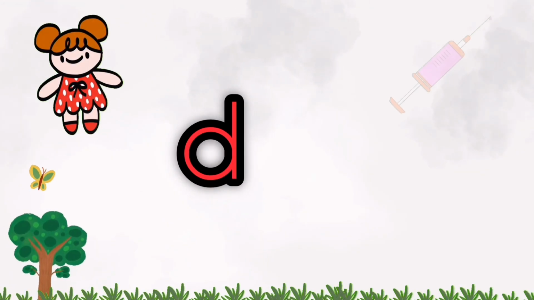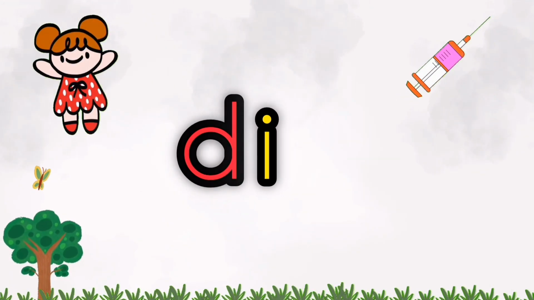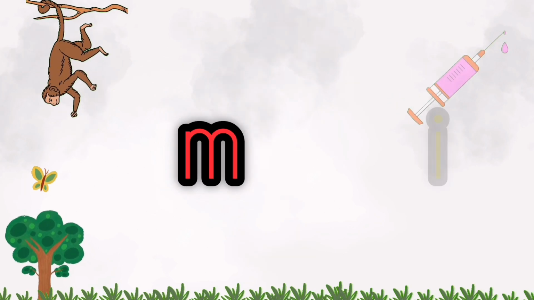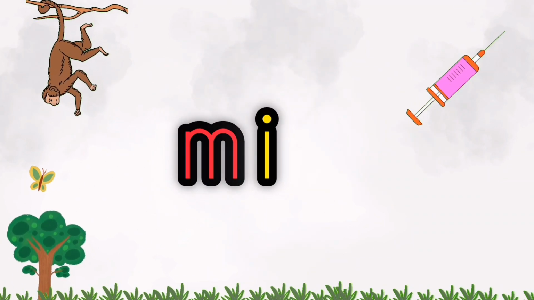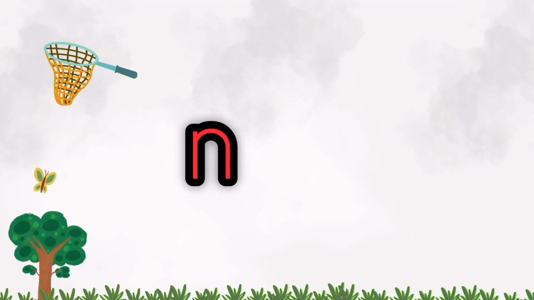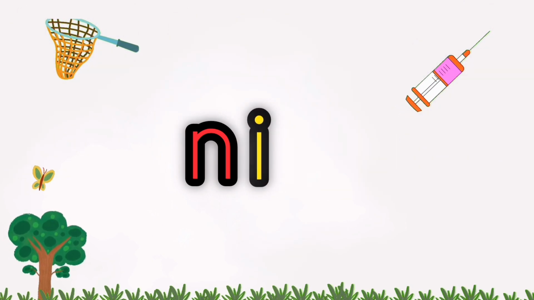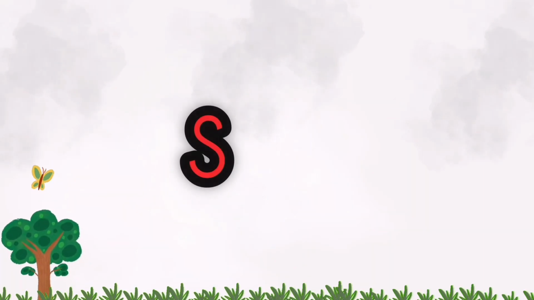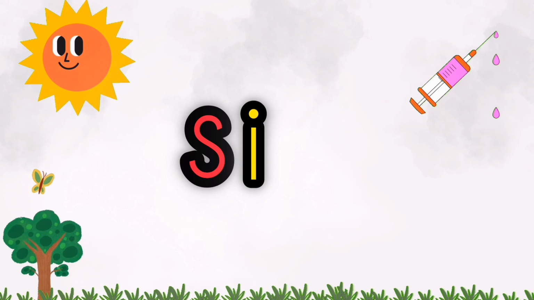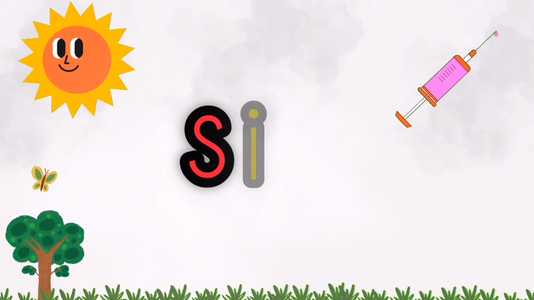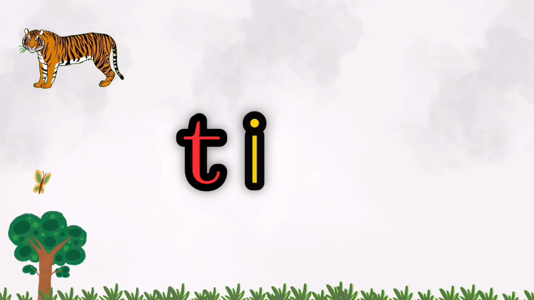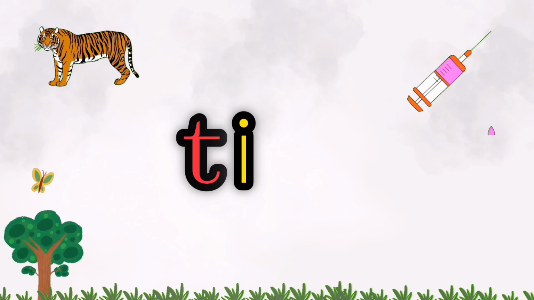Dolls D, injections E, D, E, D. Monkeys M, injections E, M, E, me. Nets N, injections E, N, E, ni. Suns S, injections E, S, E, si. Tigers T, injections E, T, E, T.